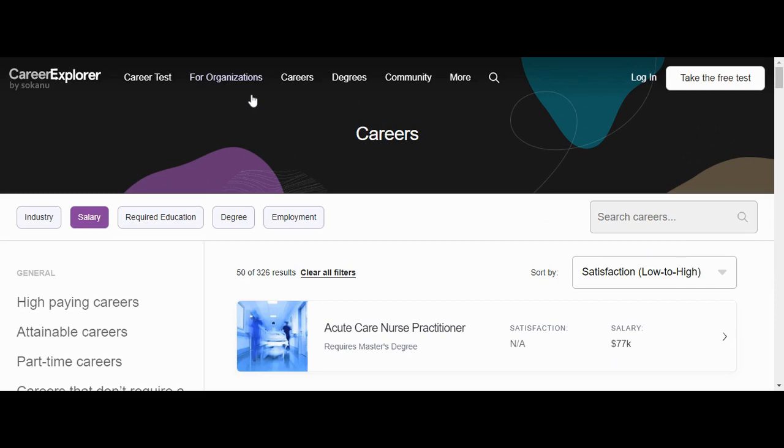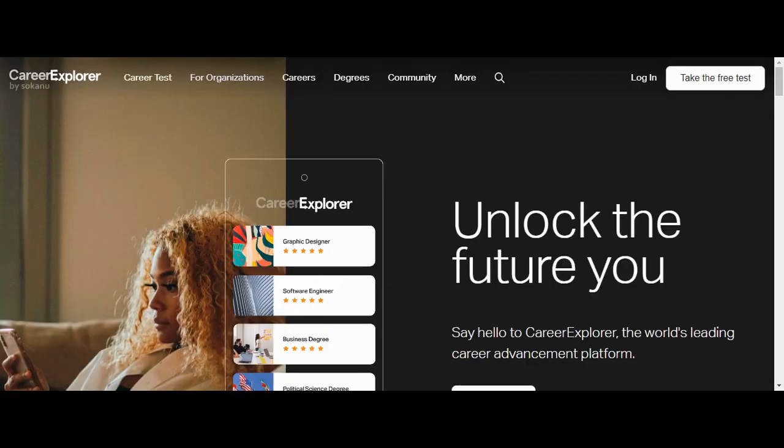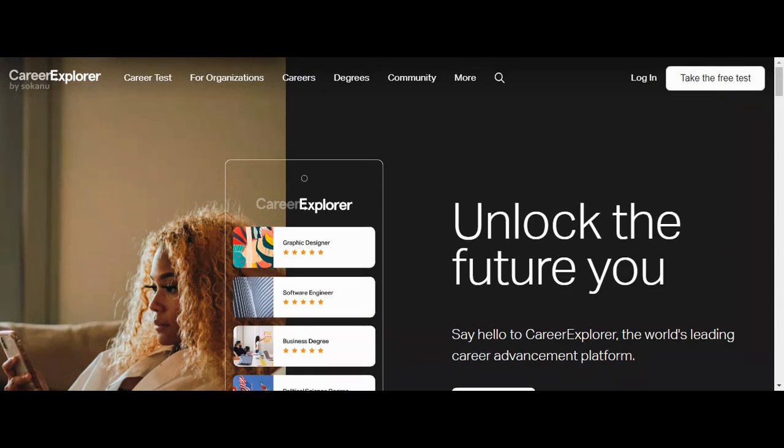Once you go onto Career Explorer's website, you'll click careers at the top and you'll be able to explore all different kinds of future careers that you may be interested in. Good luck in your exploration, mathematicians, and I will talk to you guys soon.